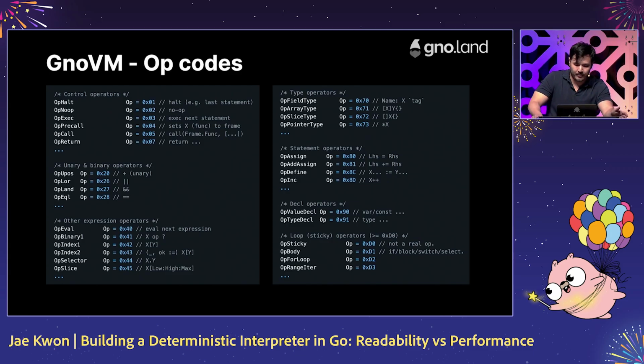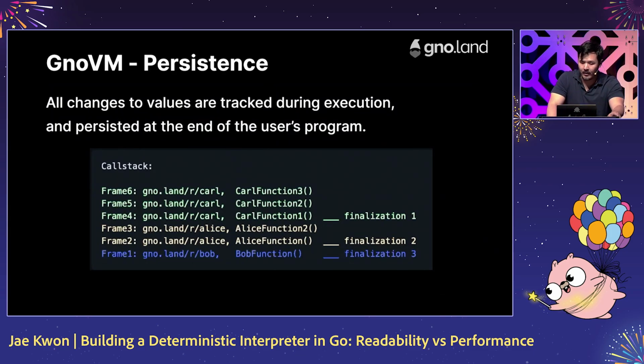There's about 100 opcodes. Each opcode has a fixed CPU cost. There's basically a big for loop where the machine fetches the next opcode and performs a single unit of computation on the AST over and over again until the program terminates. During execution, all the updates to values and the ref counts of objects like arrays and structures are tracked. And when a user's program returns, the changes are saved to disk. So as long as it's reachable from the package's global variable, it's saved to disk.